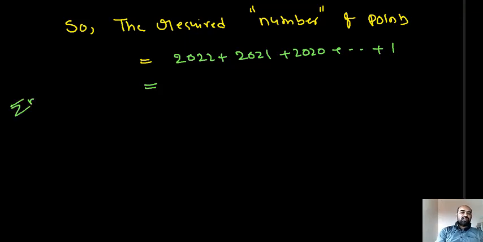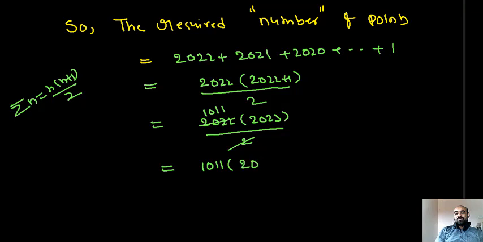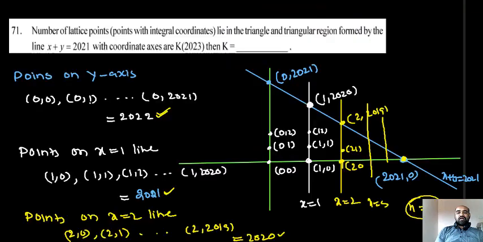Already you know that the sum of n is n into n plus 1 by 2. Here n stands for 2022. So 2022 into 2022 plus 1 by 2, that is 2022 into 2023 by 2. 2 ones are 2, so 1011 into 2023 points.